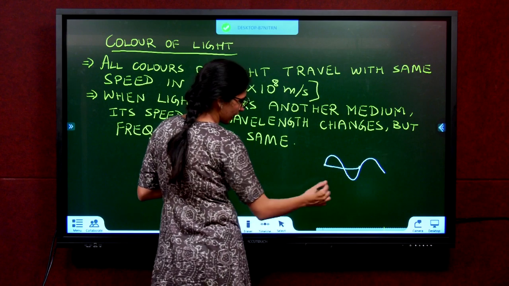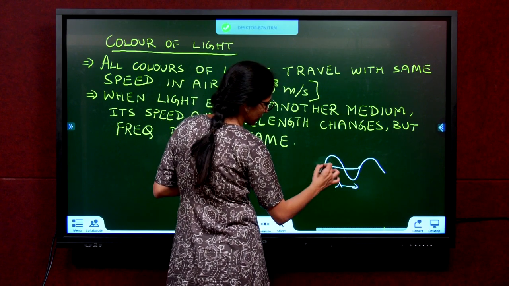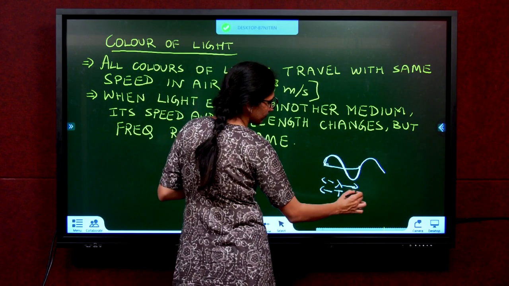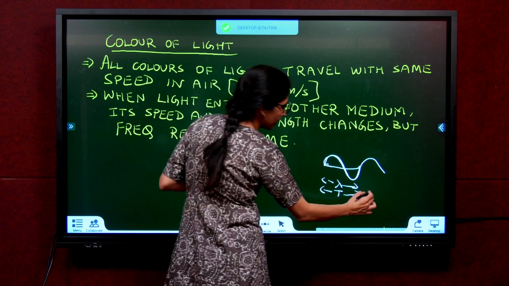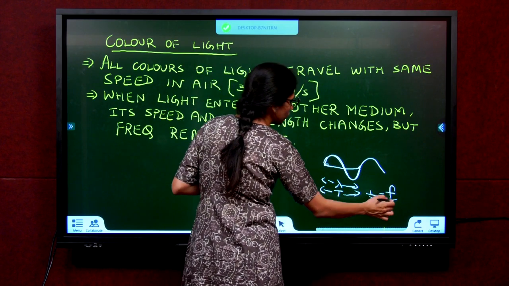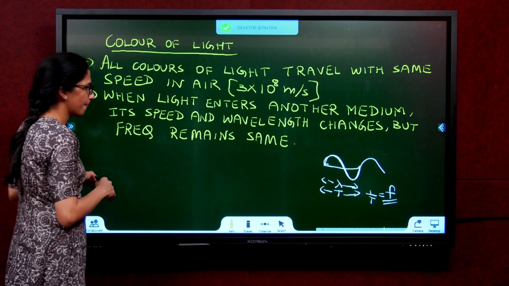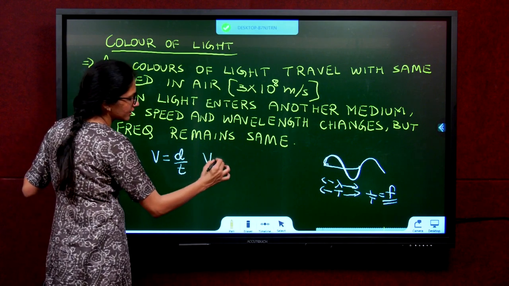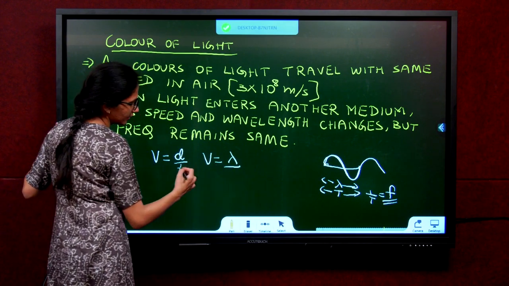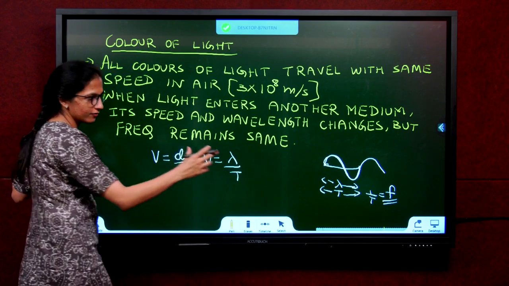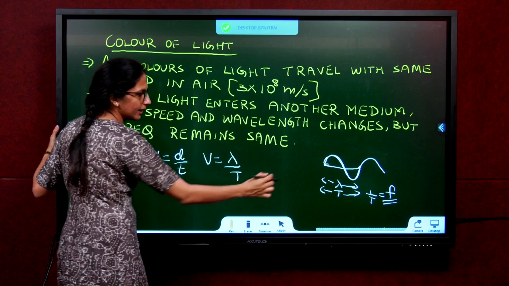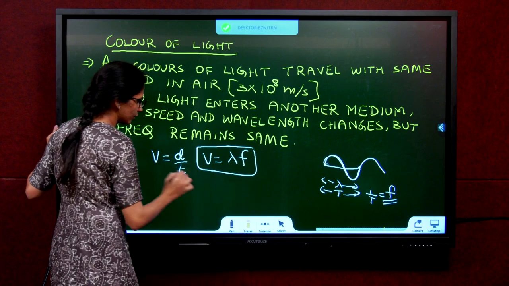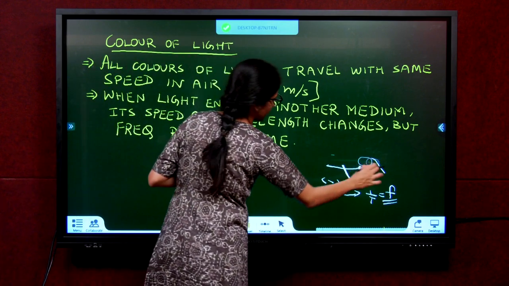The distance of travel is called wavelength. From here it's starting and going, so this is called wavelength. The time for this is called time period. Agreed? 1 by time period is given as frequency. You have learnt all this in your lower classes in a chapter called sound. Now see, velocity is equal to distance by time. Here the distance that we are talking about is wavelength. The time we are talking about is t, time period. What is 1 by t? f. So I'll remove this 1 by t and put f. So you get velocity is equal to wavelength into frequency.